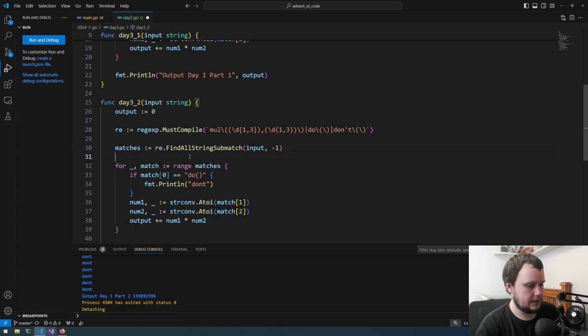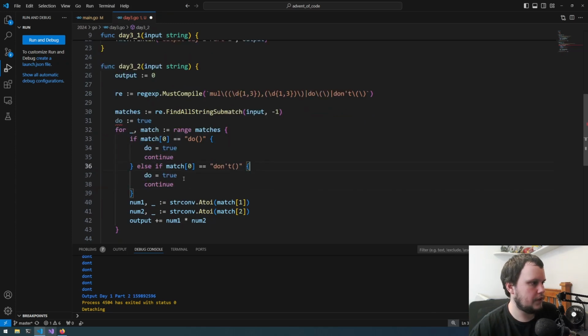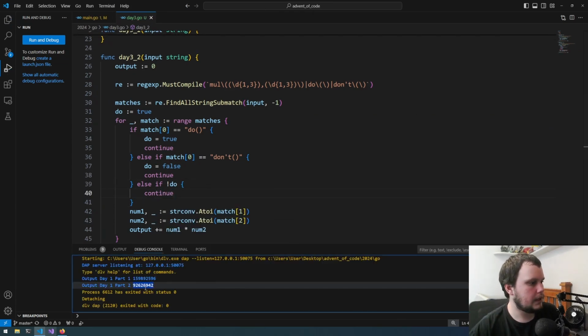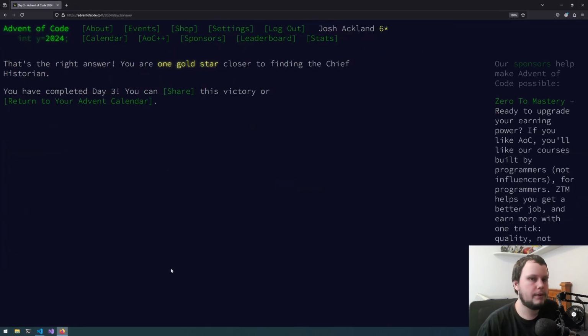So what we do is do, start that off as true. If match equals do, do equals true, continue. Else if match equals don't, then do equals false, continue. Then we can do an else if not do, continue. So I think that should be all that needs to be done. So let's run it. We now have this number, so we'll go submit it, and we got the right answer.